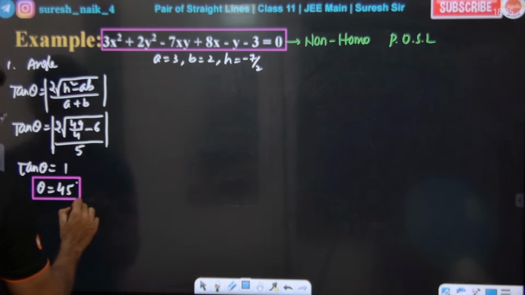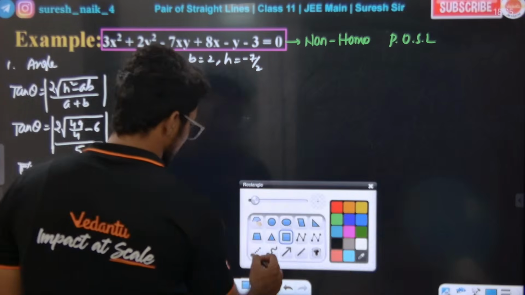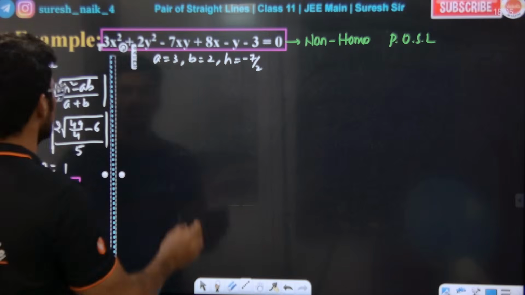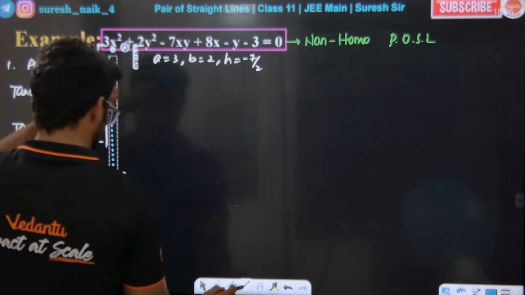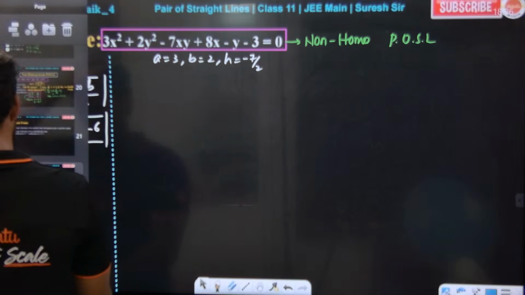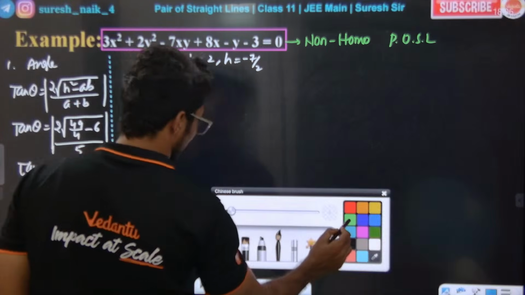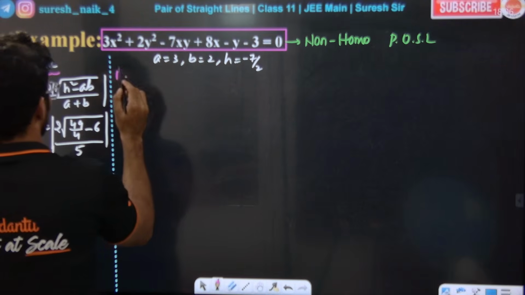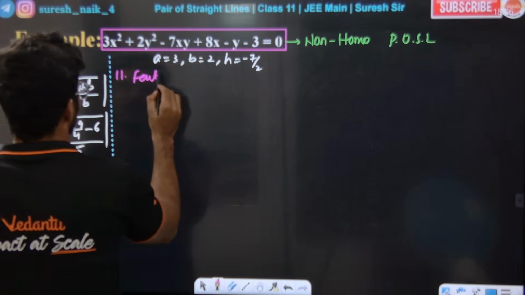Super. Okay? Yes or no, Raj? Yes sir. So next, what they have asked is that we can factorize this. Look at how to factorize. Next, after the angle between them, I'm doing factorization.